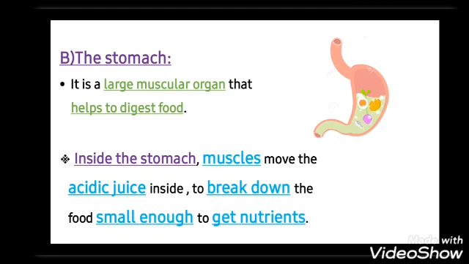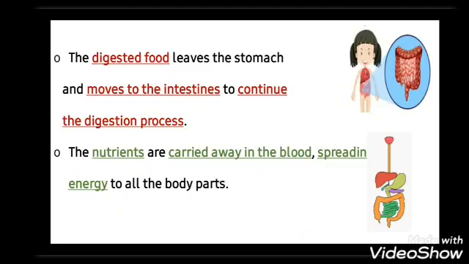After that, it's called the digested food.